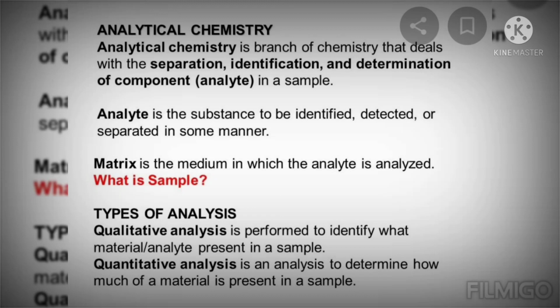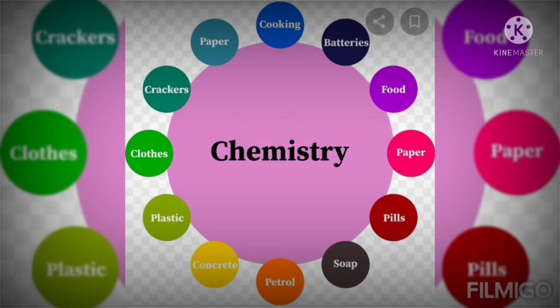Paper, pills, soap, we know soap, a regular bathing substance. Petrol industry, it would be some chemical. Then concrete, we know cement, the cement we use in concrete. Plastic industry, and clothes, where cotton, rayon, polyester are the cloths. There is also chemistry.